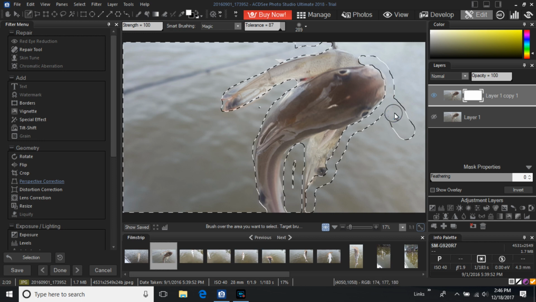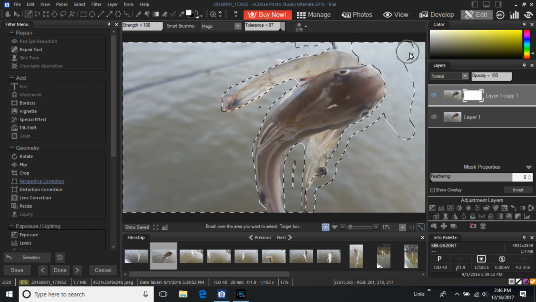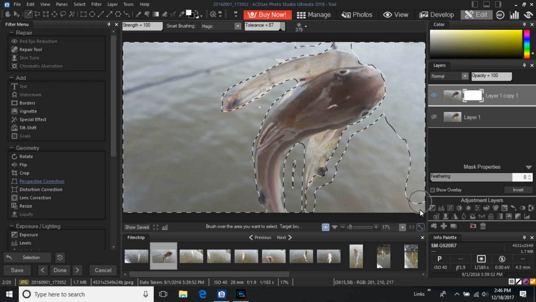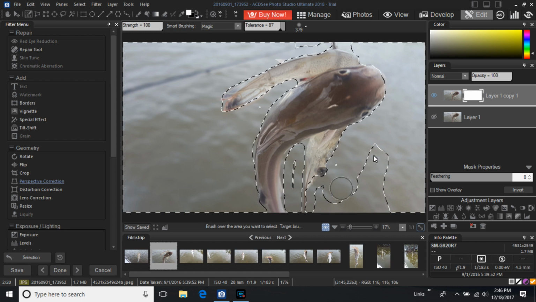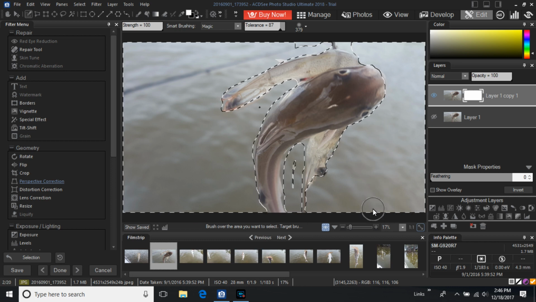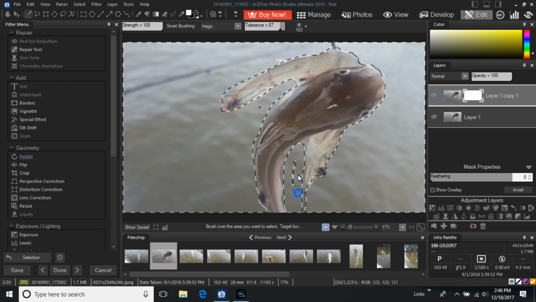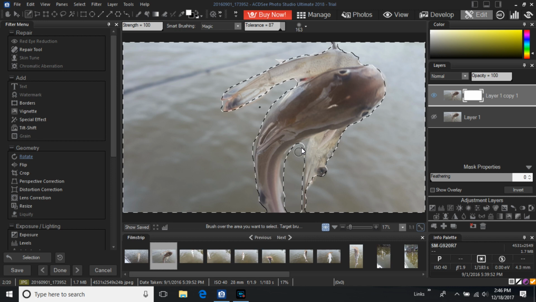And basically what you're doing with the brush, maybe the easiest way to explain it, is that you are dragging and pulling the outline to where you want it to be. So you're brushing in a mask, or the way I understand it better is that I'm creating an outline of what I want that mask to entail. And so you can see as I'm pushing it to get into the little areas that I want it to be. So now we have the broad strokes done and we can tell what the mask is going to cover.